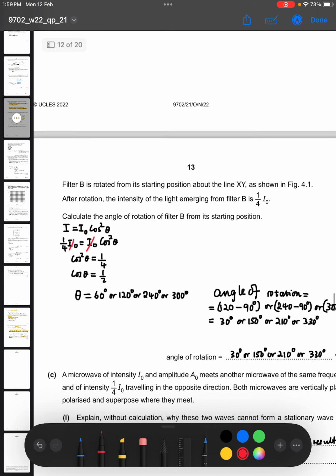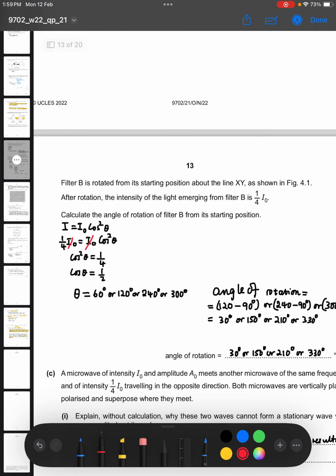So then calculate the angle of rotation of filter B from its starting position. The question is asking us how far filter B has rotated from its starting position, such that the intensity it is producing is 1/4 I naught. If it is producing 1/4 I naught as the output intensity, and the intensity which entered was I naught, through what angle has it rotated?